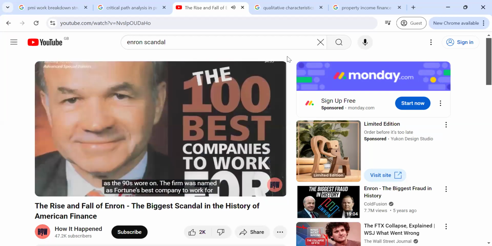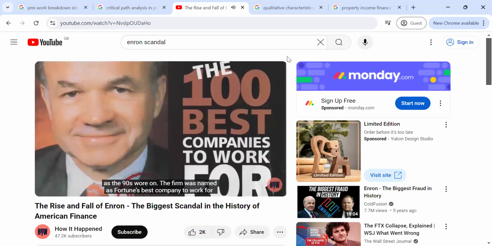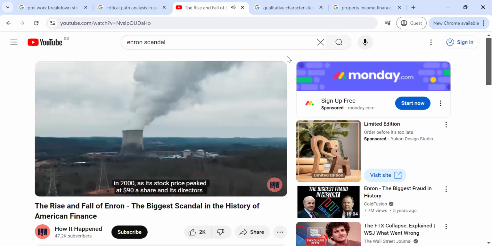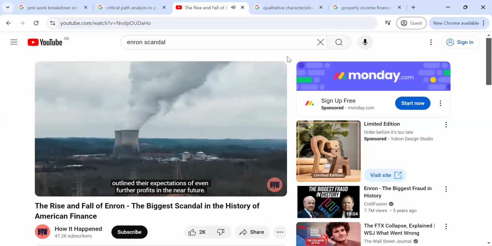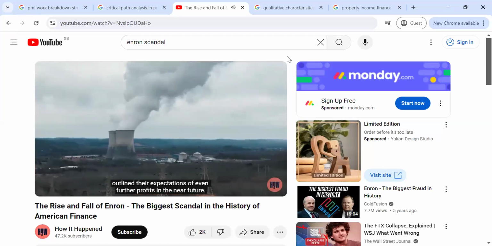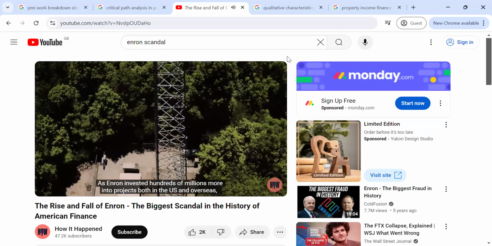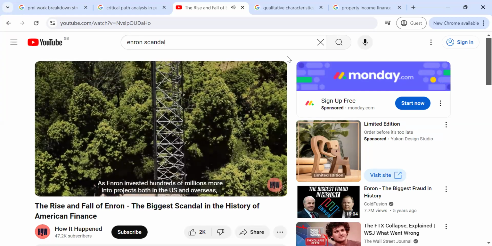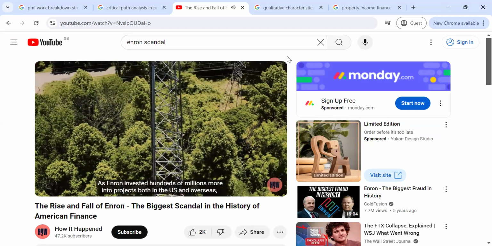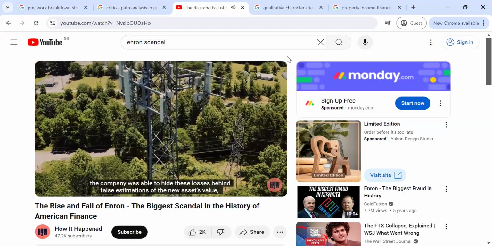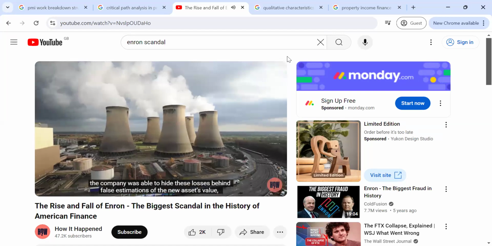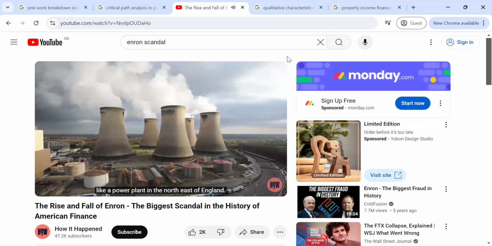The firm was named as Fortune's best company to work for in 2000, as its stock price peaked at $90 a share, and its directors outlined their expectation of even further profits in the near future. As Enron invested hundreds of millions more into projects both in the US and overseas, the company was able to hide these losses behind false estimations of the new assets' value, like a power plant in the northeast of England.